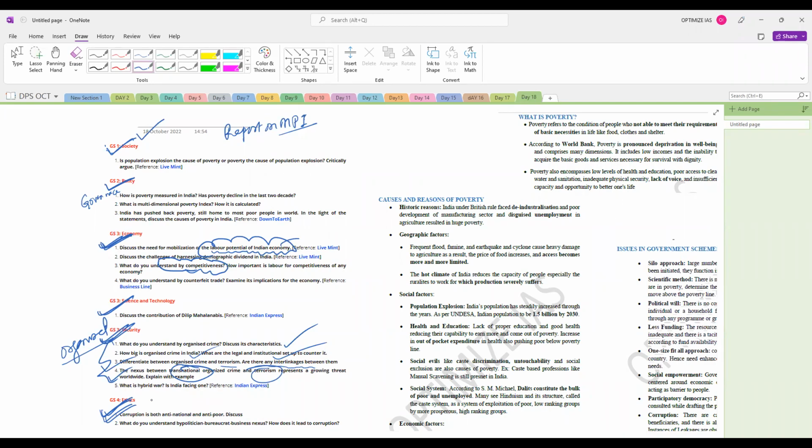So first of all, let us try to take up the first topic. Is population explosion the cause of poverty, or poverty the cause of population explosion? I have framed this question in the context that India, as you all know, is the second most populous country of the world, and it is going to be the most populous country of the world next year according to UN population prospects.